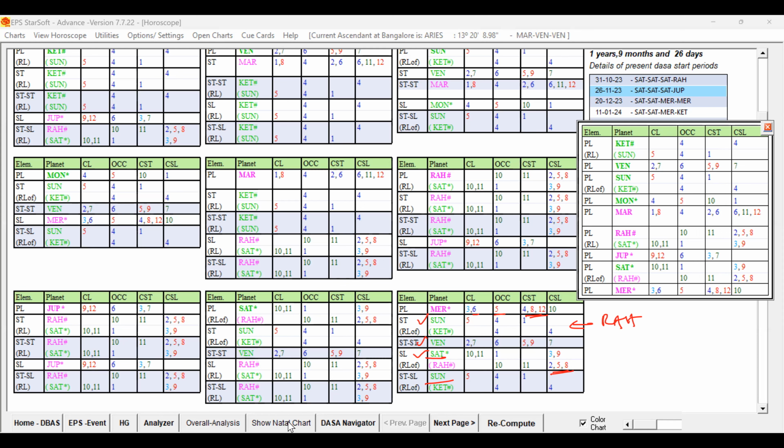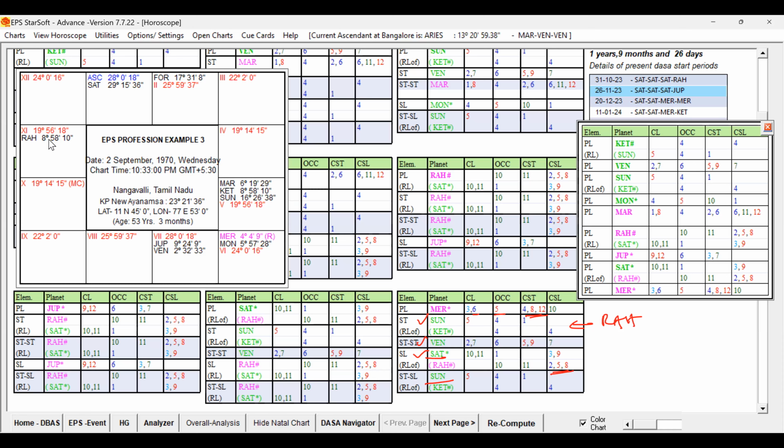Anyway, let me open the birth chart. Sun is aspecting Rahu. Sun is getting the influence of Rahu. Sun is conjoined with Mars. Mars is our mixed key planet, right?